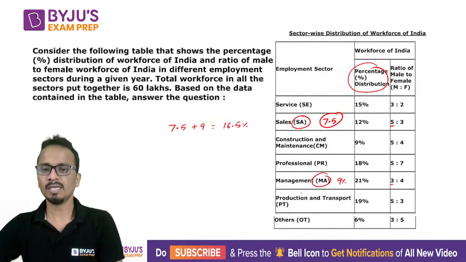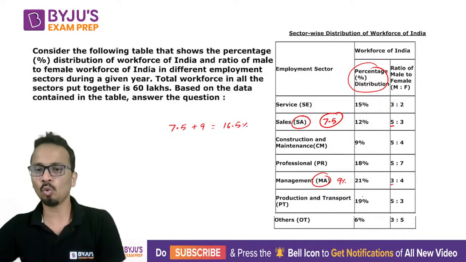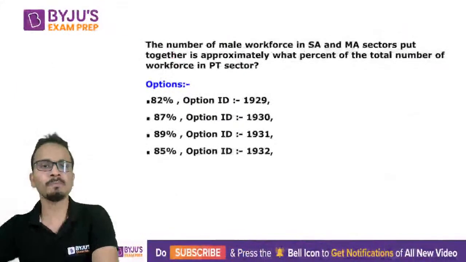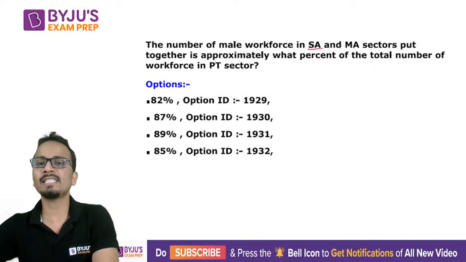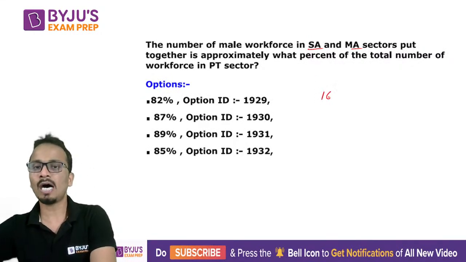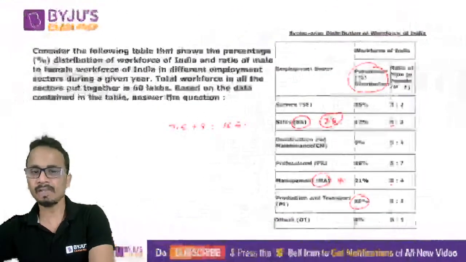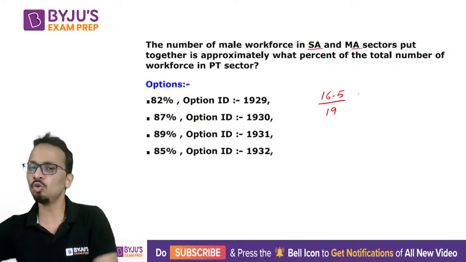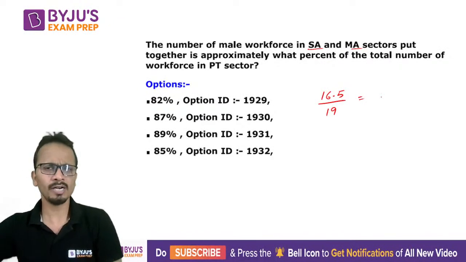All right. Now this is what percentage of the total of PT sector. So let's look at this question. The number of male workforce for SA and MA put together is approximately what percentage of the total number of workforce in PT? So our expression will be 16.5 divided by PT's total, which is 19, into 100. I'll not write into 100, leave it as it is.